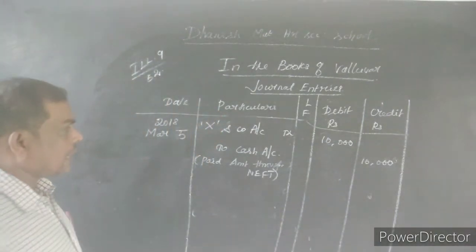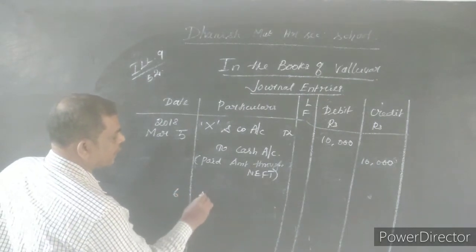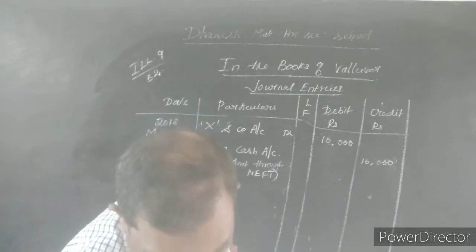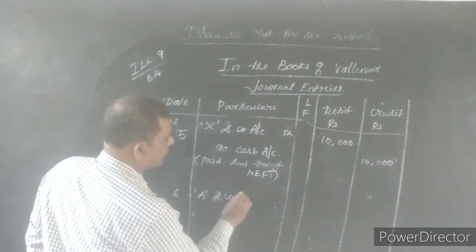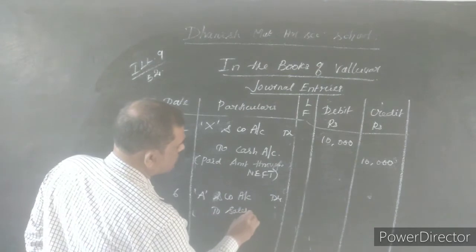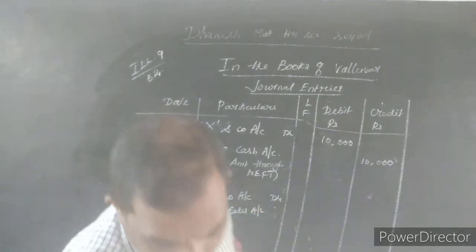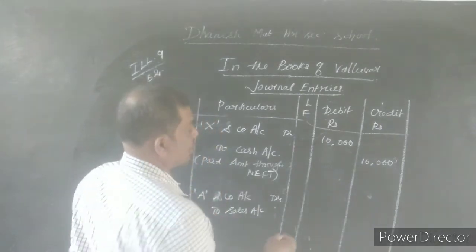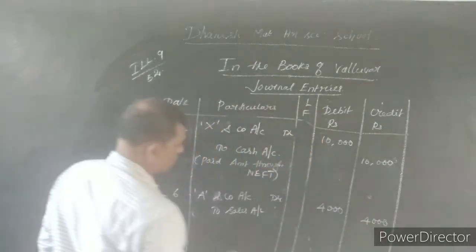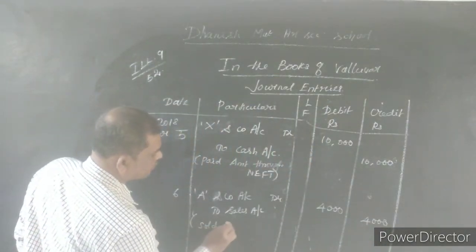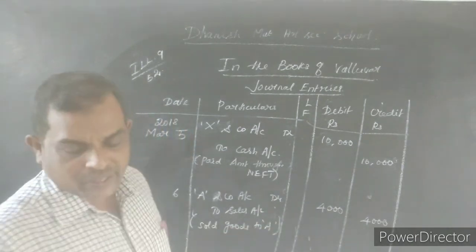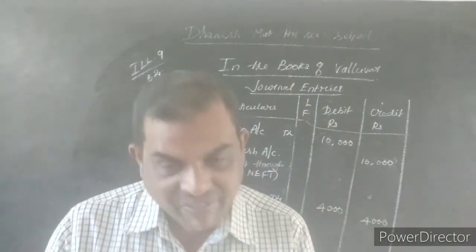So here A and company account debtor to sales account, date is 6. How much? Rupees 4,000. So debit rupees 4,000, credit rupees 4,000. Narration: sold goods to A. Okay. Now the next journal entry is 7.